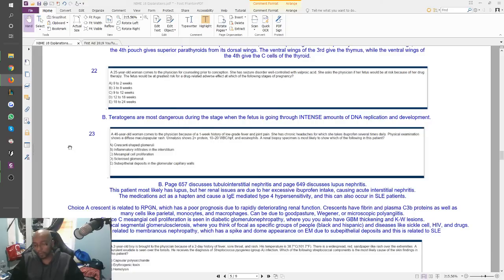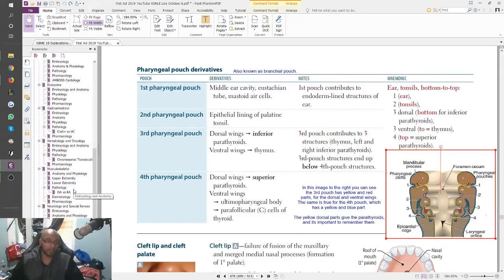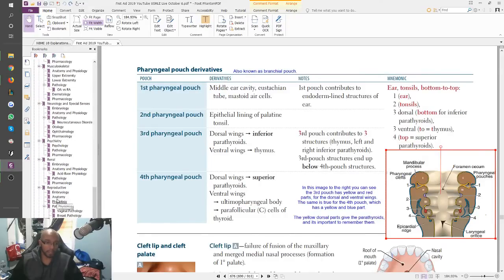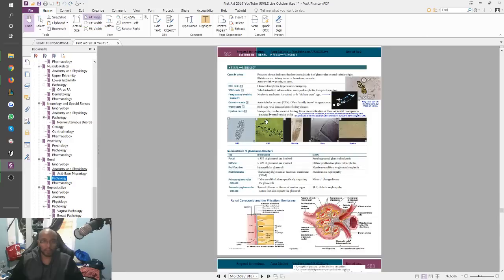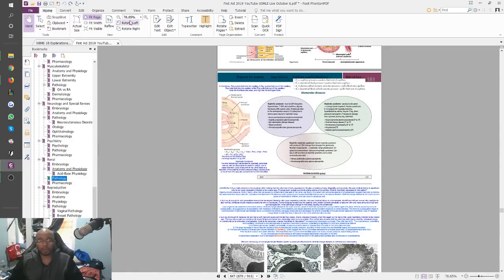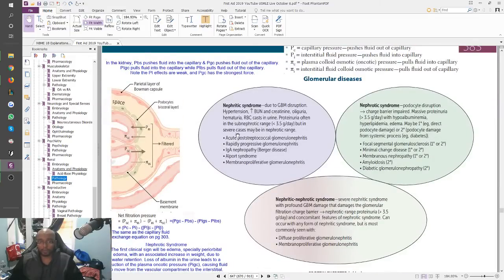Now, before your step 1, you should be able to describe all the renal things in First Aid without looking at First Aid. If we look at it real quick right here, this is what I'm talking about. When you click on pathology, you should be able to talk about what kind of casts you're going to find in different places, and then talk about the various nephritic syndromes, the various nephrotic syndromes, and what their key findings are under light microscopy as well as electron microscopy, without having to look at it.